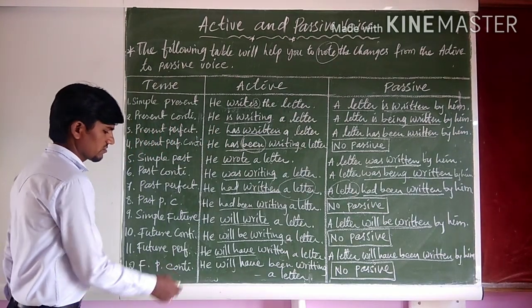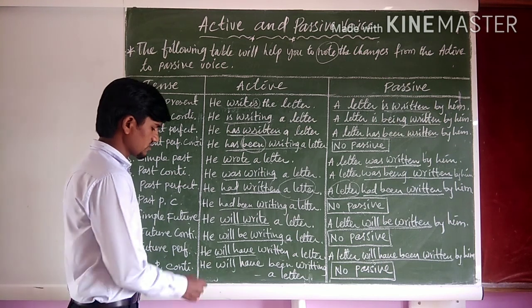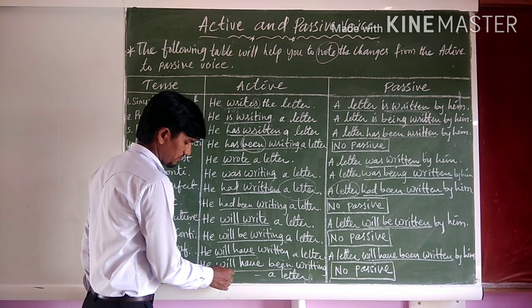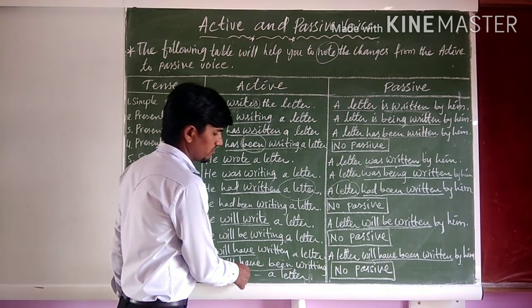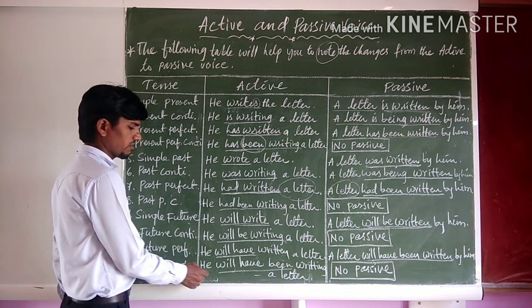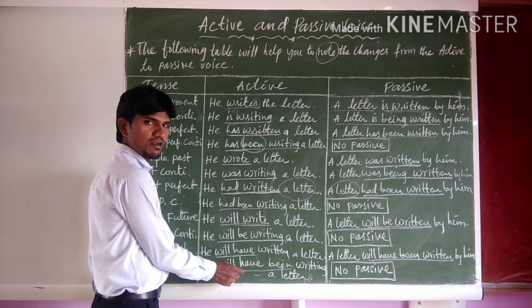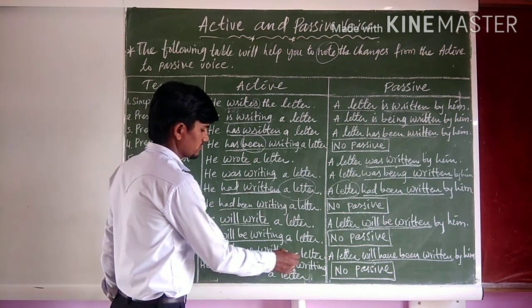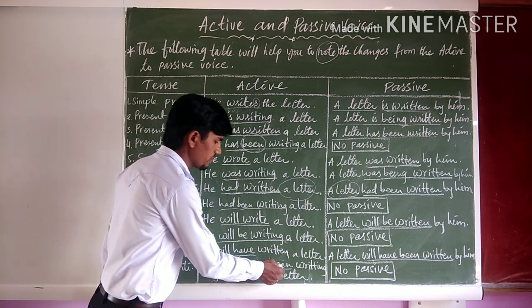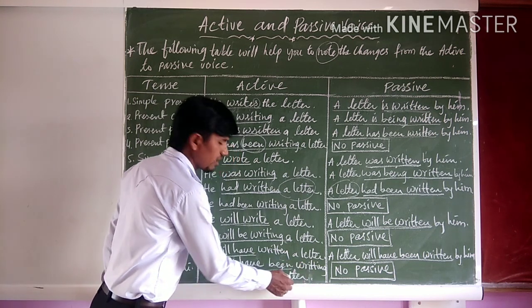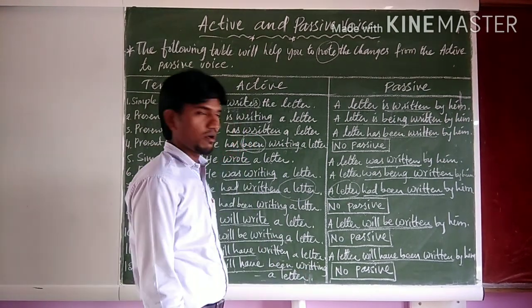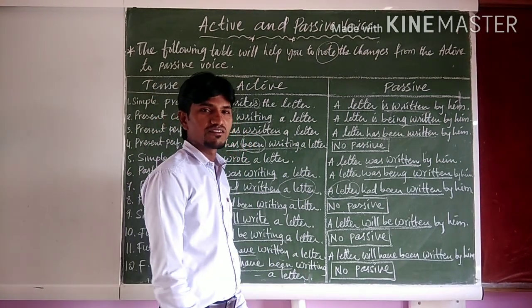Future perfect continuous tense. The structure is subject plus will have been or shall have been plus V4 plus object. So, the example is he will have been writing a letter. Now changing into passive form, it has no passive structure.